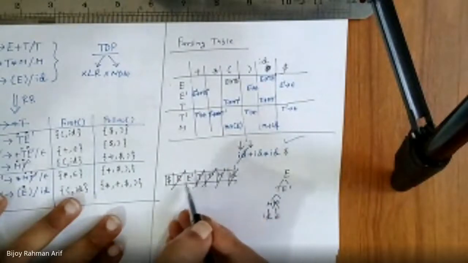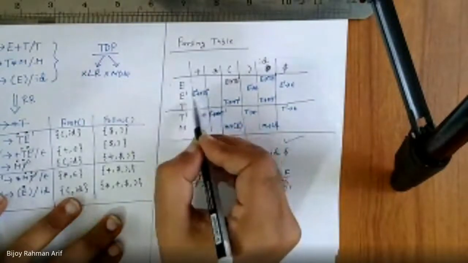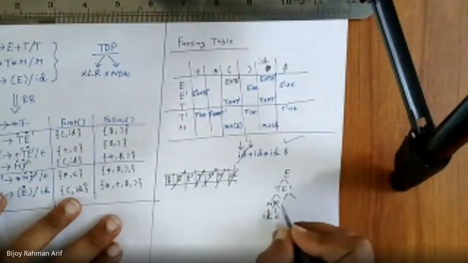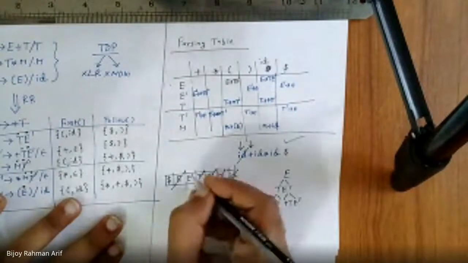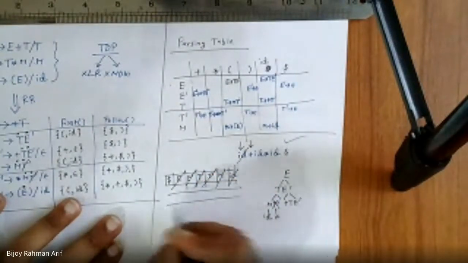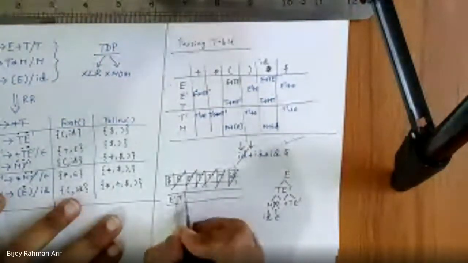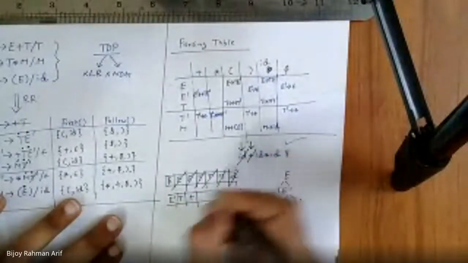Now the topmost entry in the stack is E dash. E dash is seeing plus. So E dash should become plus T E dash. So I'm going to remove this one and put it in the reverse way: E dash, then T and plus. Then plus and plus match. So I'm going to remove plus.